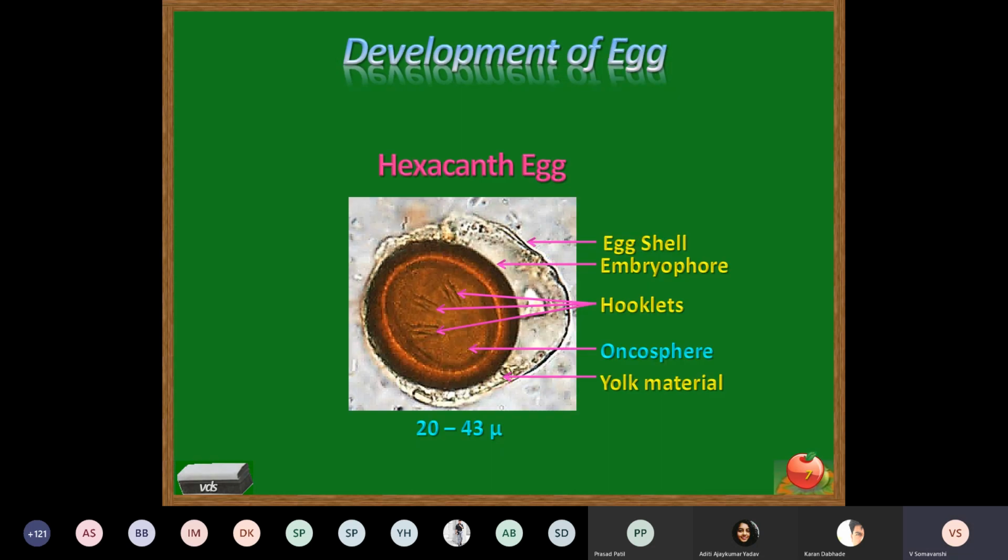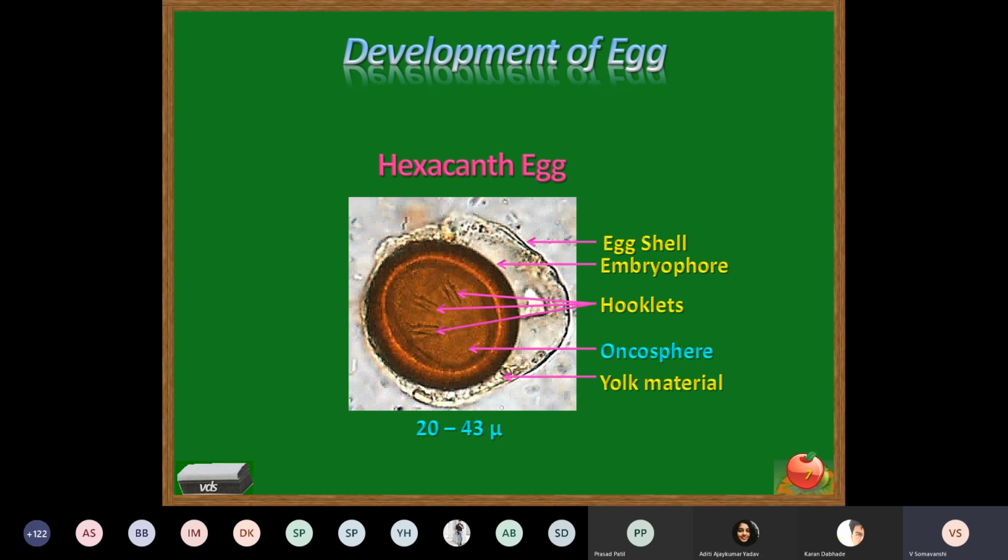Now, we have seen the development and maturation of the reproductive system, which produces eggs after fertilization. How is the egg? The important characters of the egg are very, very important because these are to be identified under the microscope during stool examination. So understand how the eggs are. The egg of cestodes, especially Taenia and Echinococcus, has an outer eggshell when it is produced inside the oocyte and pushed up into the uterus.